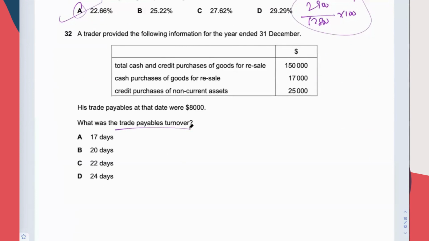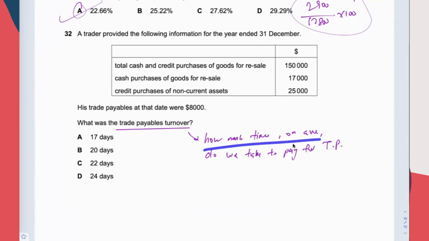What was the trade payable turnover? Also must know the formula, but there's some trick in this question. You have to know what is trade payable turnover. How much time on average do we take to pay for trade payable? I repeat, how much time on average do we take to pay for trade payable?